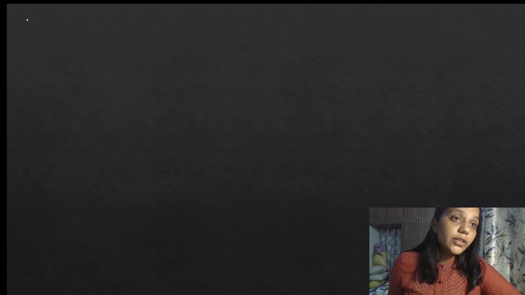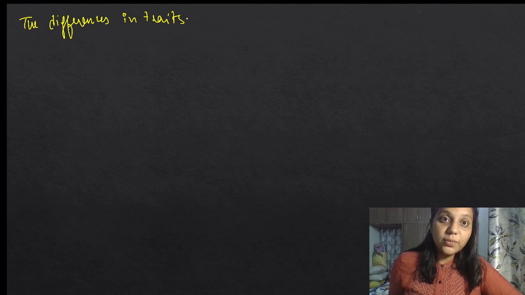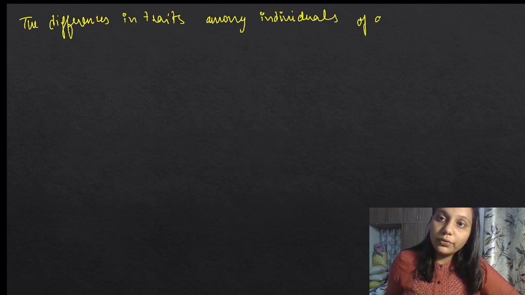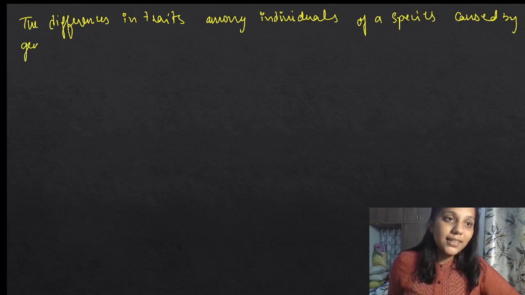But for marks, what do you need? They will ask what is variation, define variation. We have to write this. So that is the differences in traits. Do you understand traits? A gene has two traits like this. Traits among individuals of a species caused by genetic changes.